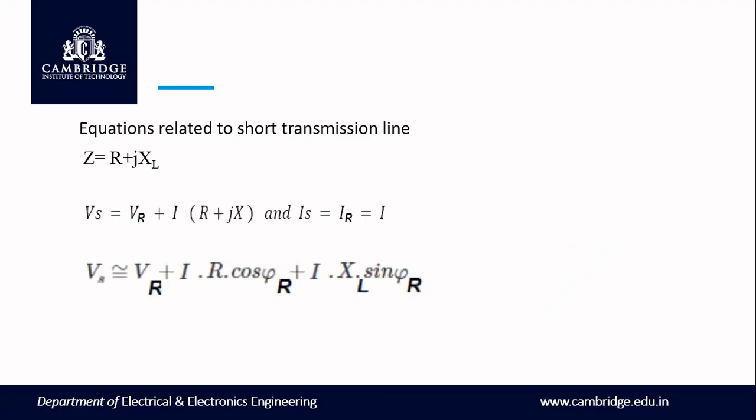Next, the equations related to the short transmission line are Z is equal to R plus jXL. Next, Vs is equal to VR plus I into (R plus jXL). In this case, Is is equal to IR is equal to I. Now, whenever you are representing the equation for VR, VR is equal to I into R into cos phi r plus I into XL into sin phi r, which we obtain after solving this equation. So this is the expression for the short transmission line.